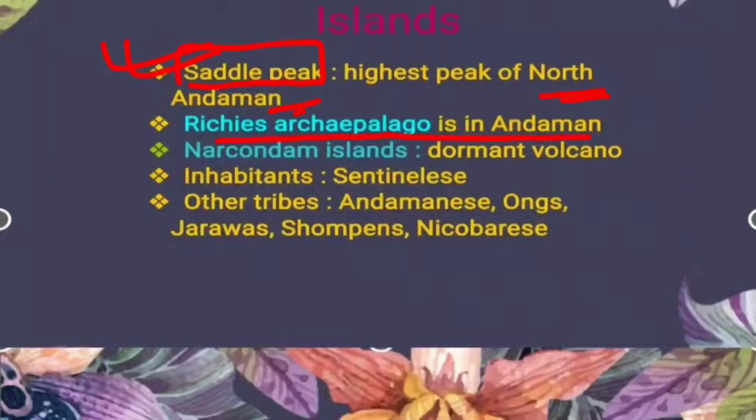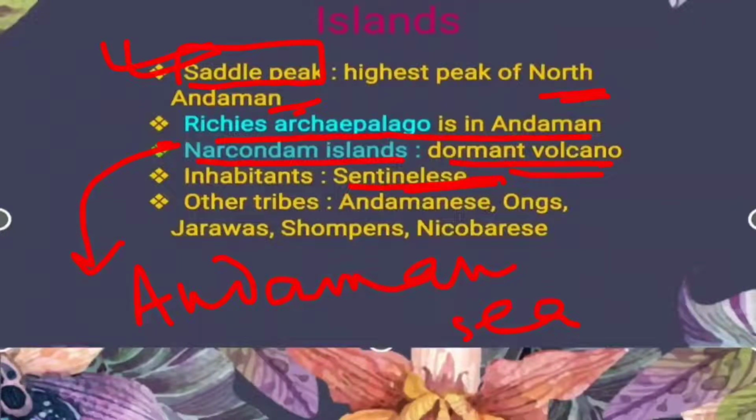Ritchie's archipelago is also present in the Andaman Islands. Narcondam Island is present in the Andaman Sea, and this is a dormant volcano. Now the primitive inhabitants of the Andaman are known as the Sentinelese.